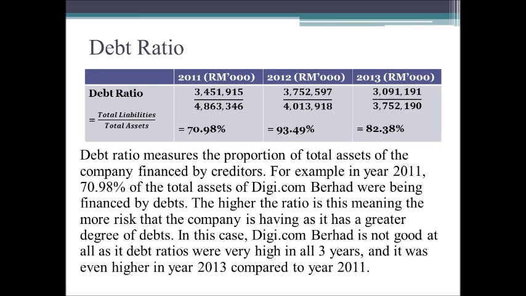The higher the ratio is, the more risk the company has, and it has a greater degree of debts. In this case, Digi.com Berhad is not good at all, as its debt ratios were all very high in all 3 years. But still a slight improvement is seen in year 2013.